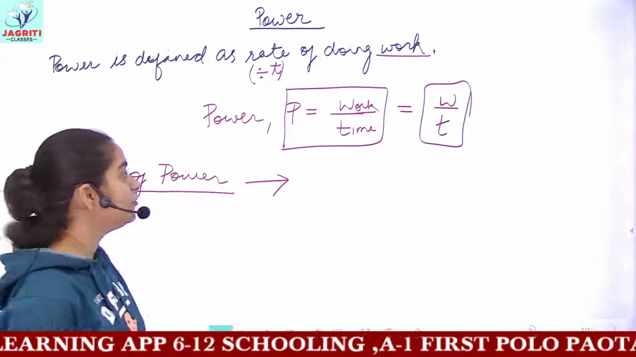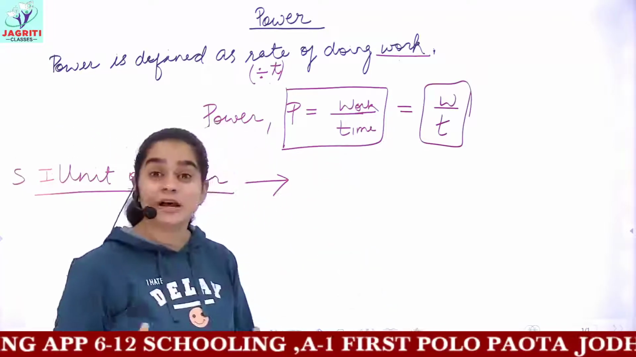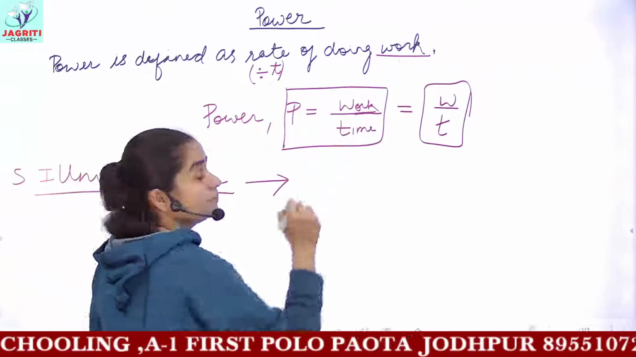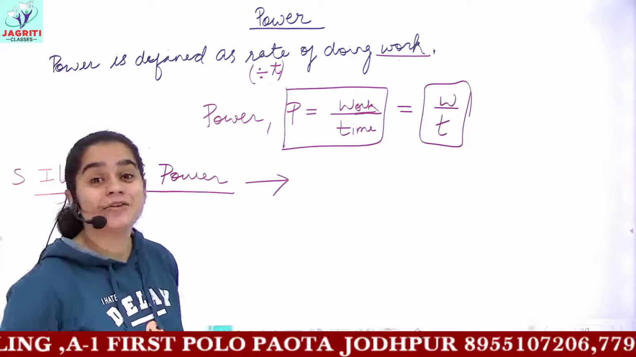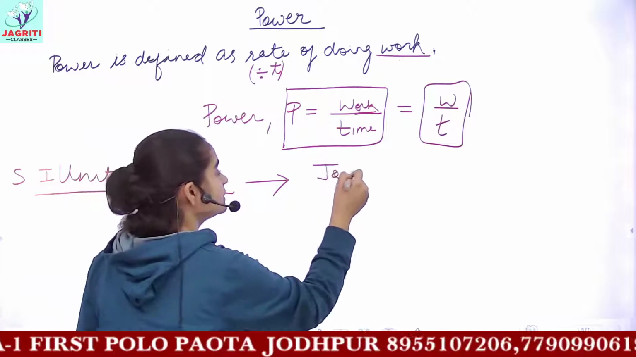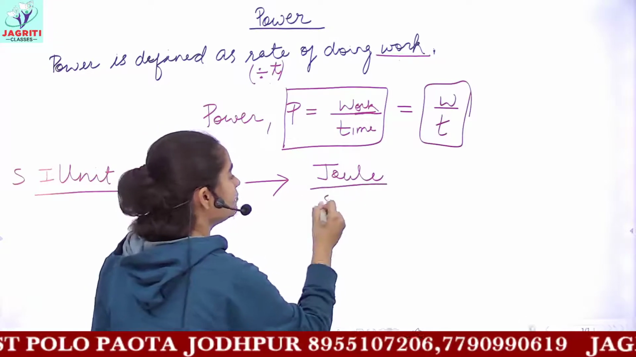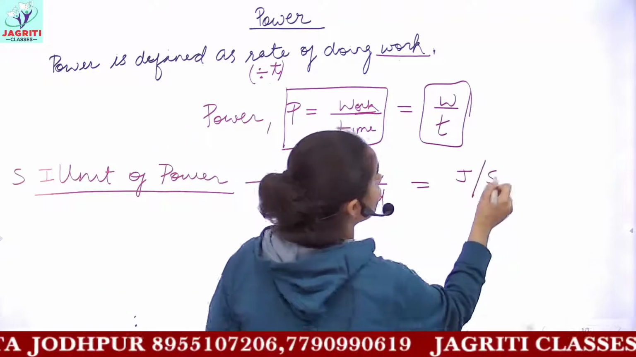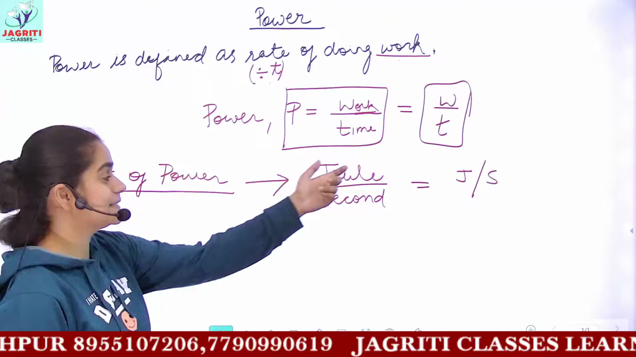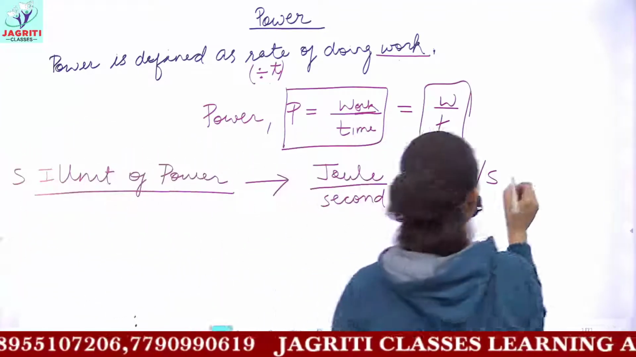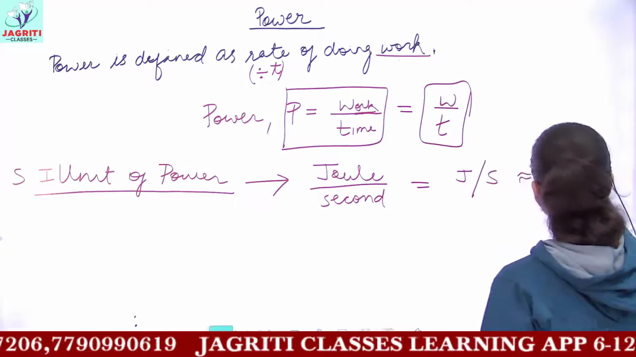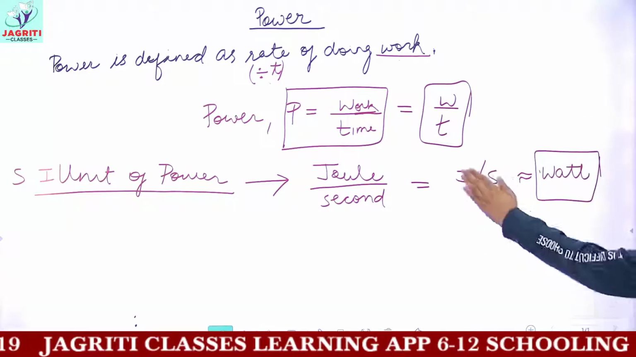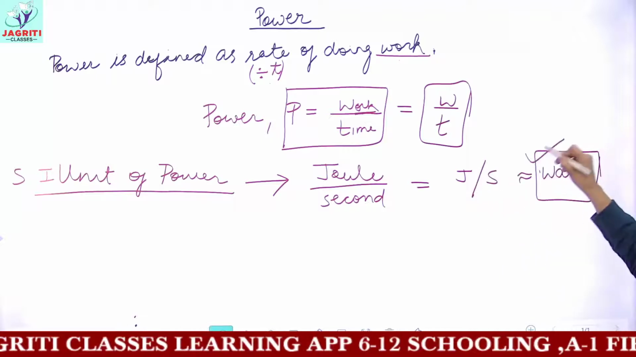Now for the SI unit of power, I told you many times how you can take out the SI unit from the formula. Remember, what was the SI unit of work? The SI unit of work is joule. And for time, the SI unit is second. So the unit of power would be joule per second. This is the SI unit of power. And joule per second is also known as watt. We call this unit watt.